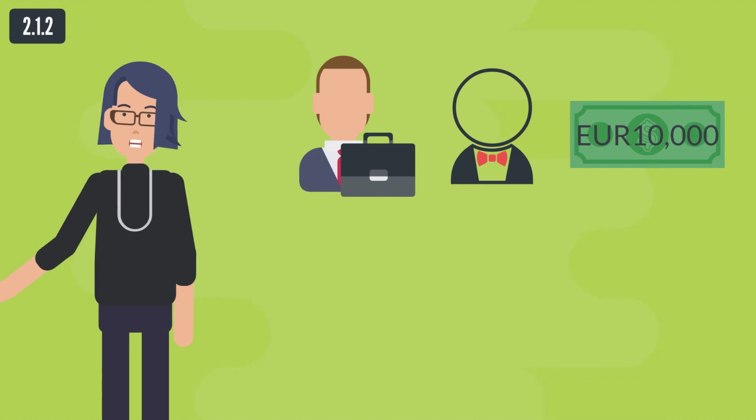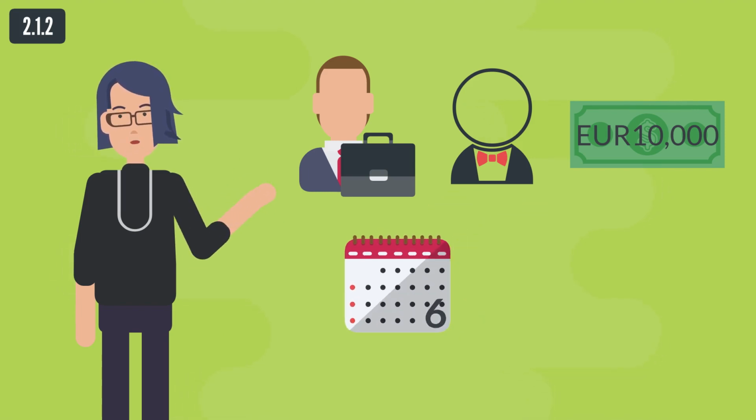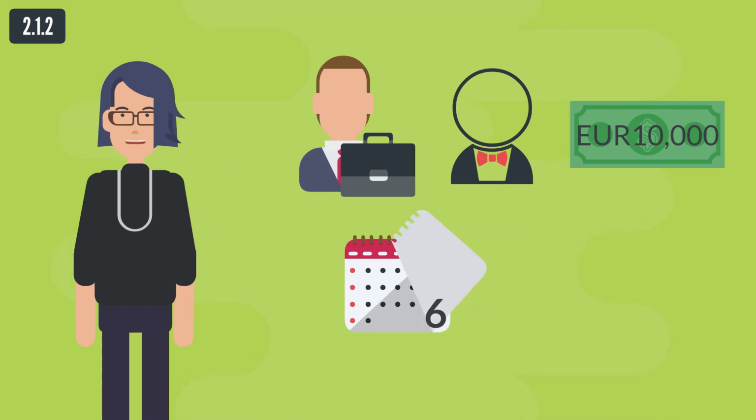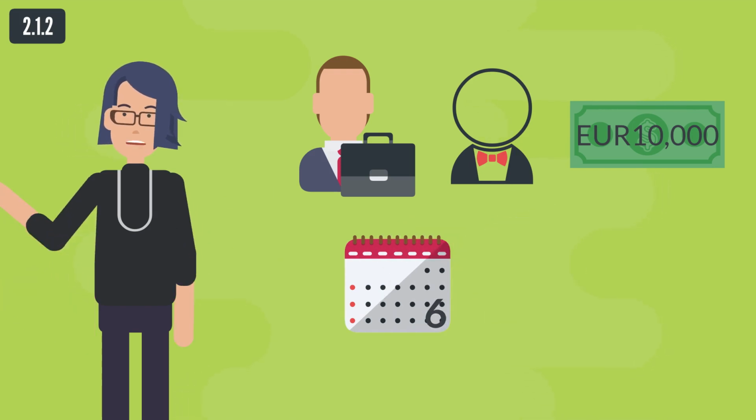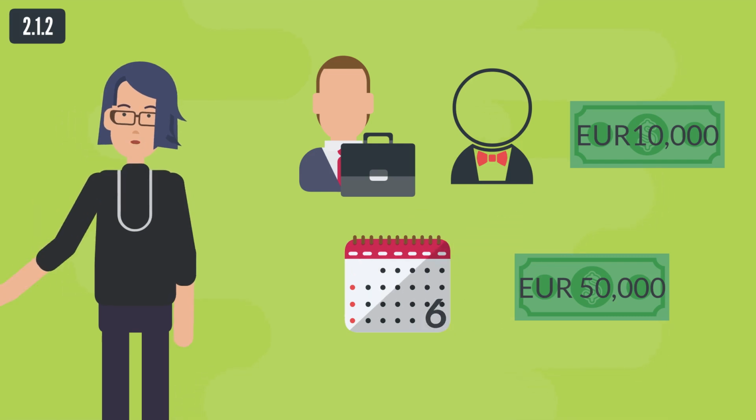The foreigner fulfills the conditions required by the employer, and the employment contract has been signed. If an employer is registered for less than 6 months before submitting the application for a single permit, he must invest at least €50,000 in an activity in which the foreigner will perform the work.